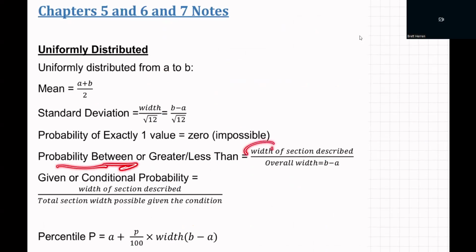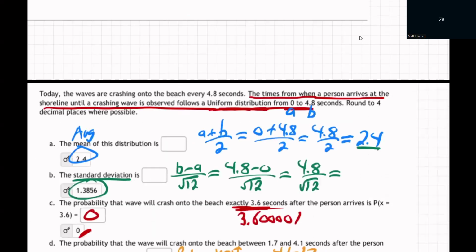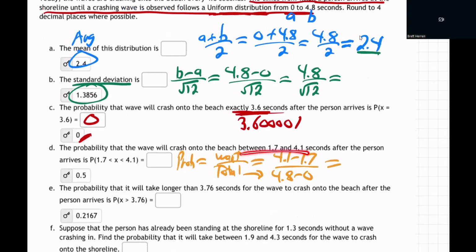Probability between is the width of the section described over the overall width, b minus a. So the section described is between 1.7 and 4.1. Subtract those, get how many seconds in that interval. You can hit the button, so you calculate it's going to be, I think, 2.4 over 4.8. Notice that's a range of 2.4 seconds.